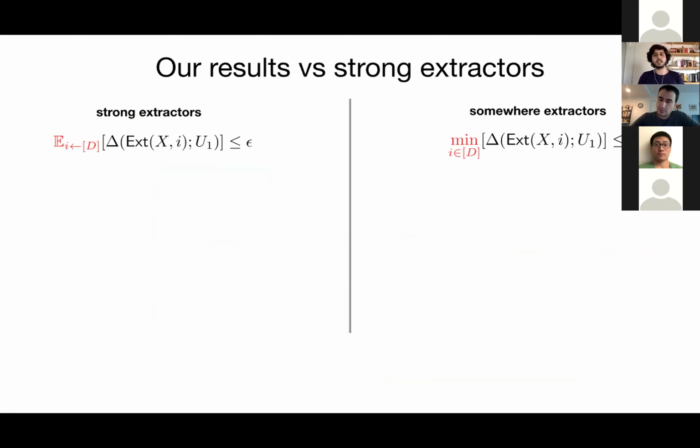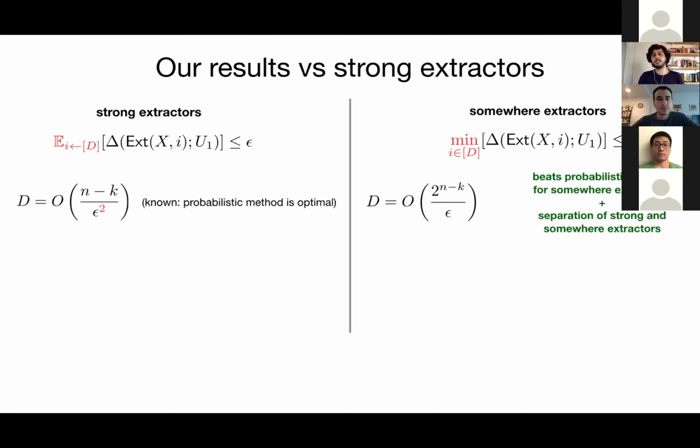And I'll just briefly discuss our results, comparing them to strong extractors. So for strong extractors, we have an optimal upper bound of (n minus k) over epsilon squared, and this is given by the probabilistic method. And actually, the probabilistic method is optimal for getting constructions of many different combinatorial objects. And we can also see that the probabilistic method gives the same upper bound for somewhere extractors. And in our work, we also prove that you cannot do better than that with the probabilistic method. However, quite surprisingly, we give an upper bound that actually beats the probabilistic method in some regimes.